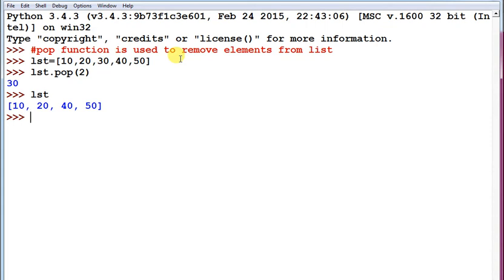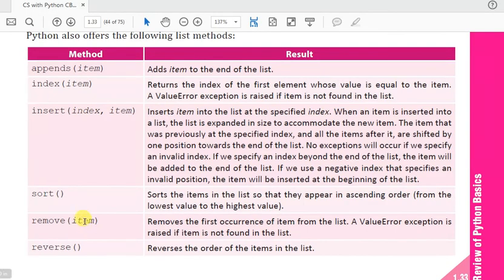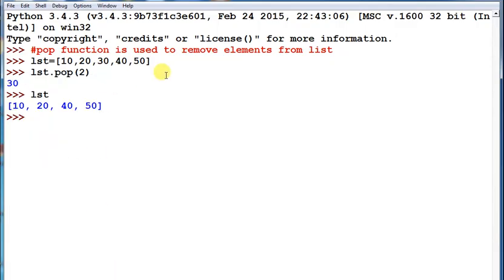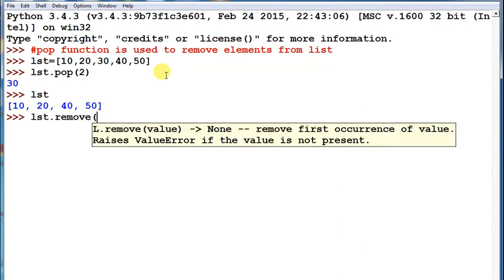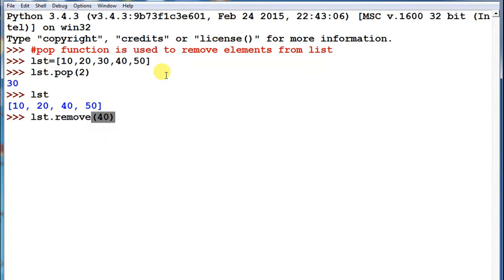We can also use remove function to remove an item. So we have to pass lst dot remove, and then you pass 40.